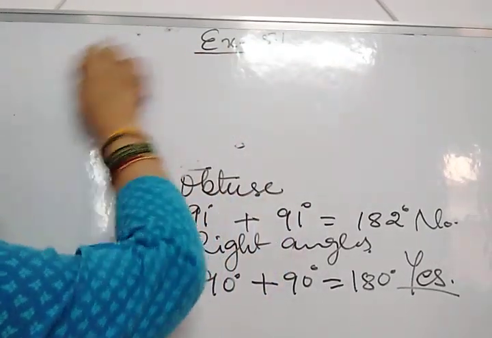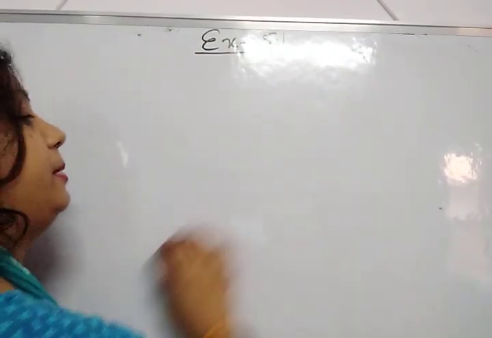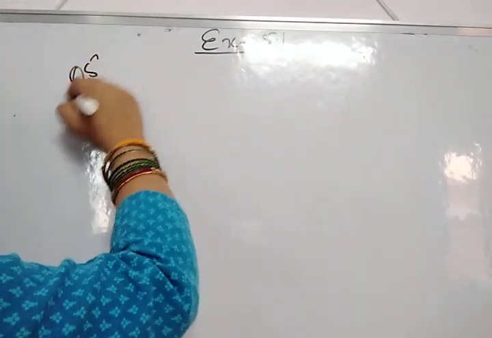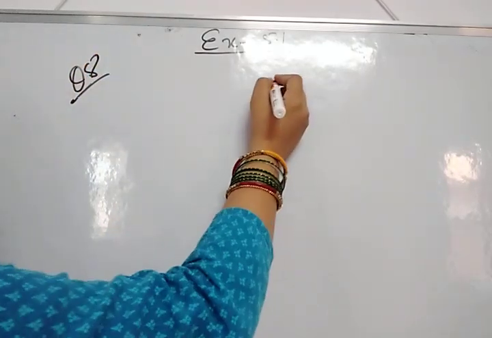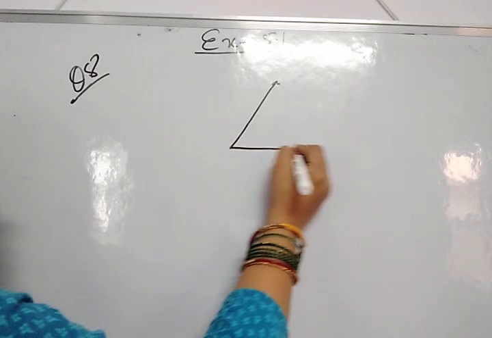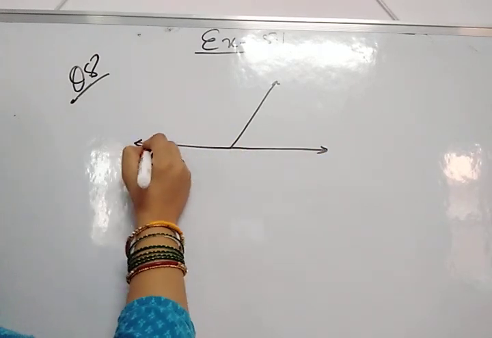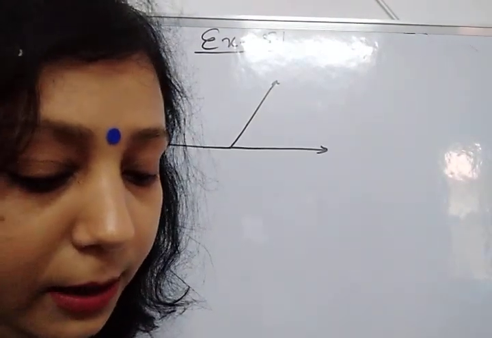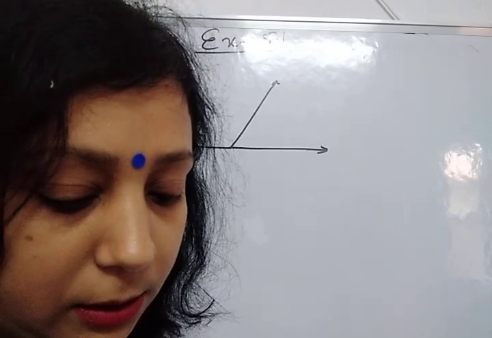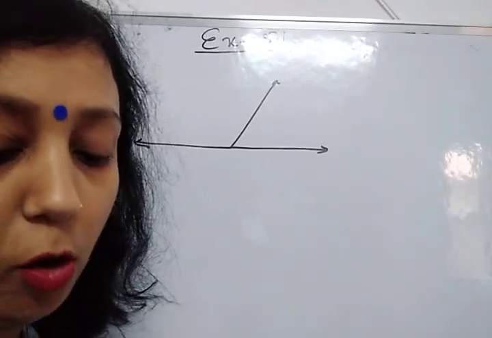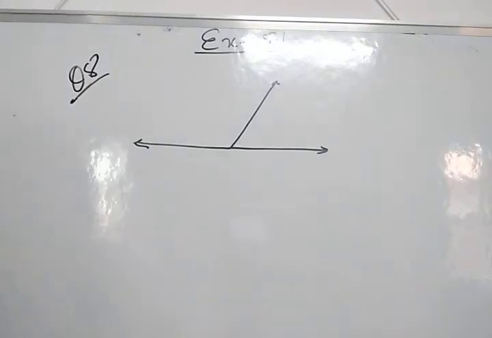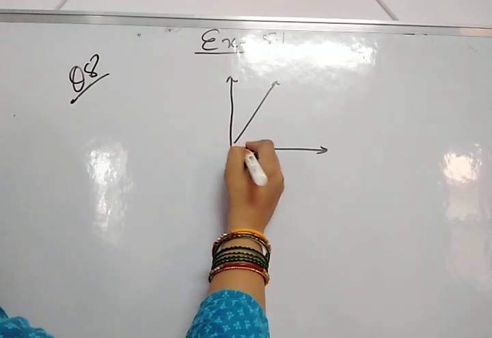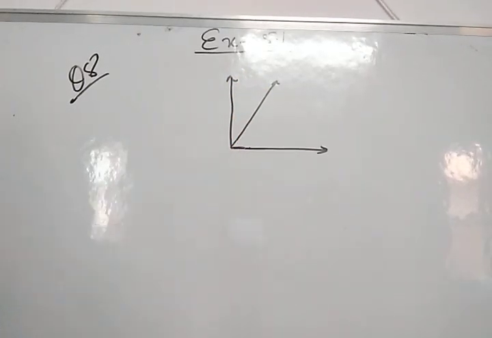Question number 8. That is the same as question number 6 which you have done. An angle is greater than 45 degrees. Is its complementary angle greater than 45 degrees, or equal to 45 degrees, or less than 45 degrees? What are complementary angles? The angles whose sum is 90 degrees.